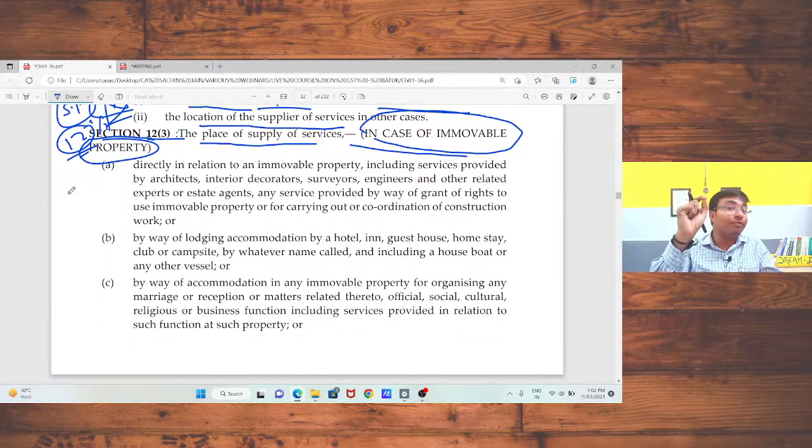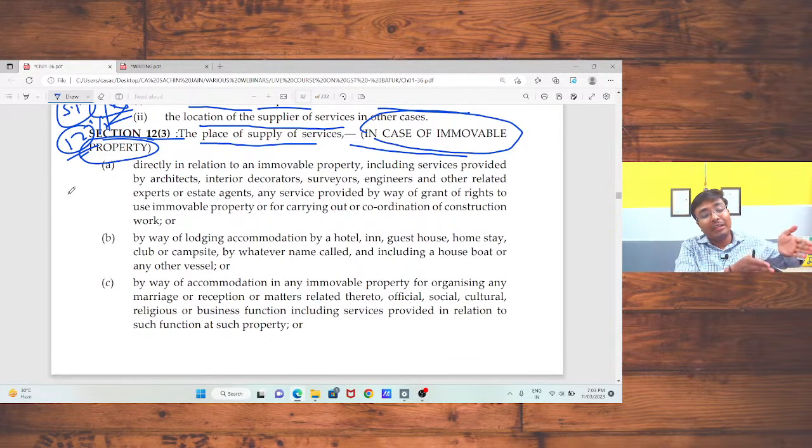Okay sir, in case of immobile property, that means if I am an engineer and I am going to provide any services regarding the immobile property, that means I am going to prepare a chart or map for that building, or I am going to provide architectural services for that building. In that case I am providing services on that immobile property, so the location of that immobile property shall be treated as your place of supply. Okay sir, this is a logical concept.